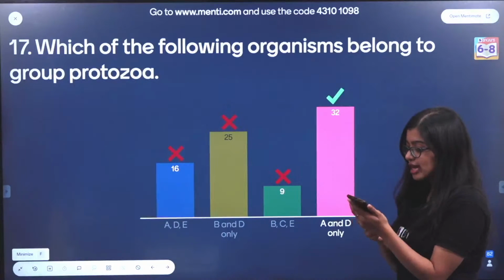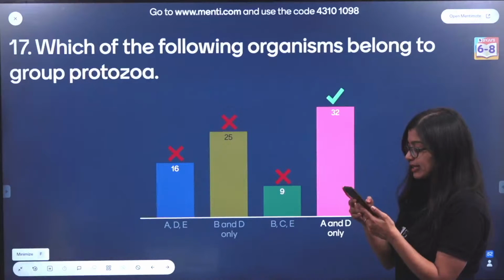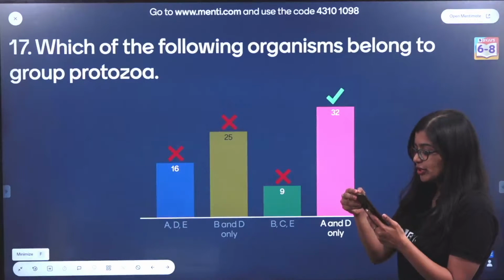So next time onwards, please make sure that you are solving it. If you don't know the answer, this is what you can do, okay?